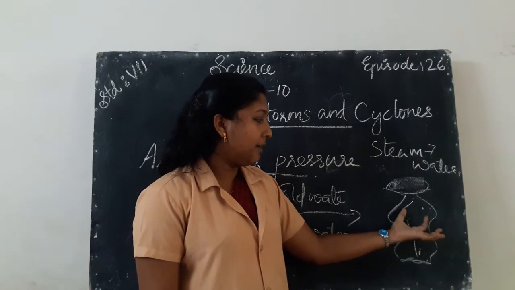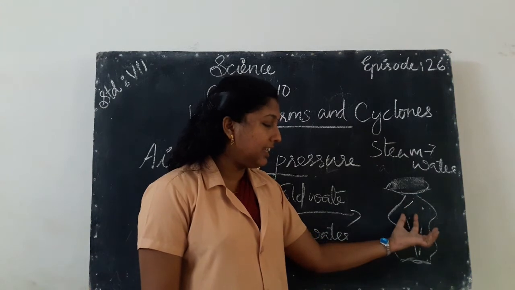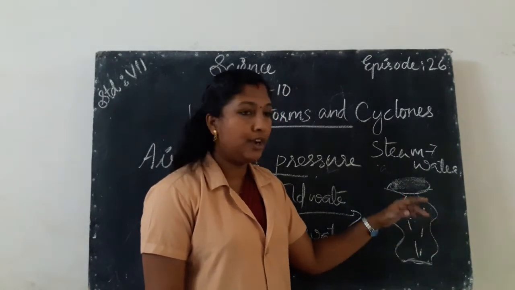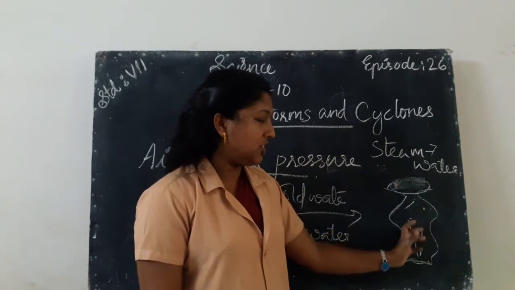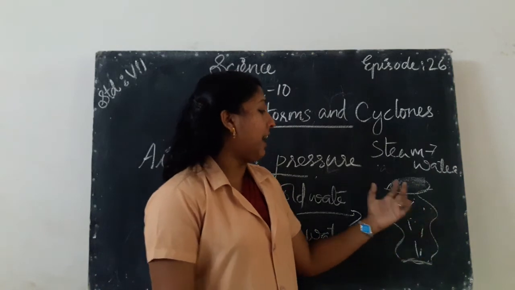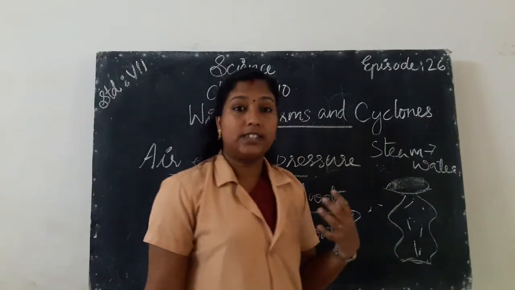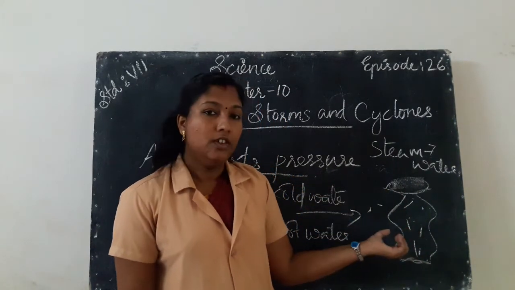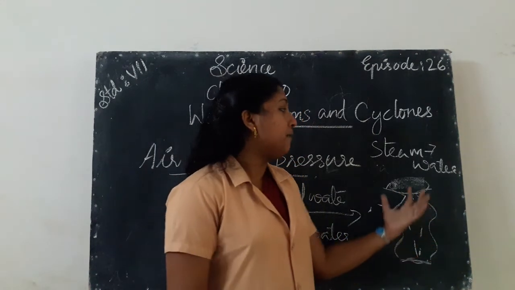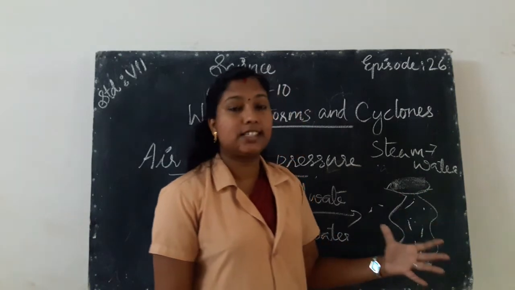So the amount of air inside the can reduces, and also the pressure inside the can decreases compared to the air outside the can. So due to this the bottle gets compressed.